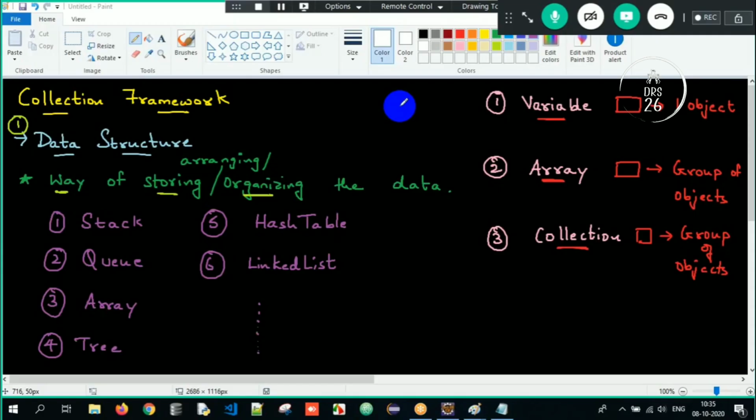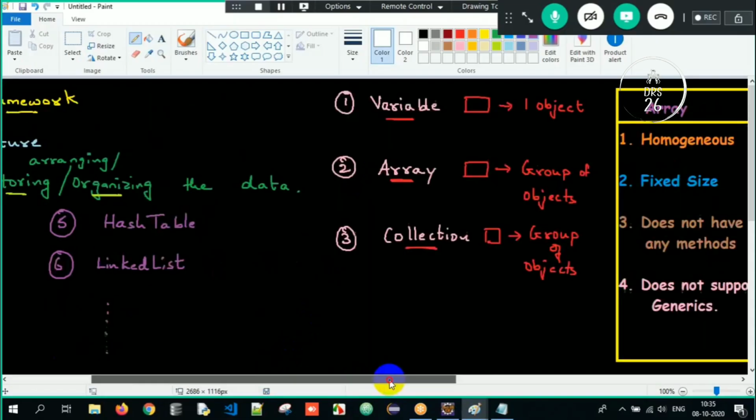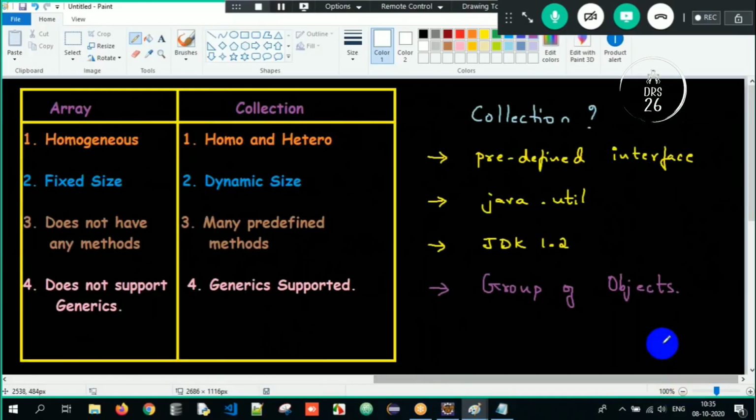Variable, array, and collection are all containers, meaning a repository for storing. But a variable can store only one object, while array and collection can store a group of objects. But array can also store a group of objects, right? Then what is the necessity of collection? What is the importance of collection? Because array is homogeneous, collection is both homogeneous and heterogeneous. Array is fixed size, collection is dynamic. If you closely observe, collection was increasing its size, and collection was storing heterogeneous data also.